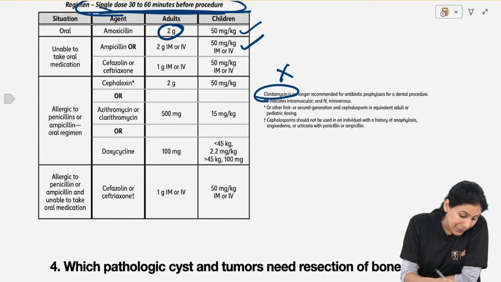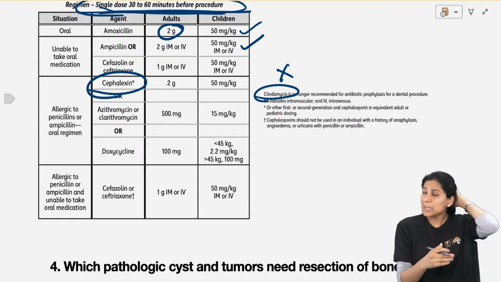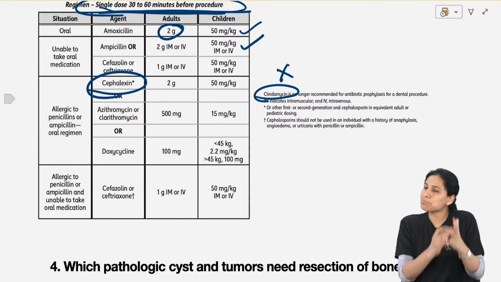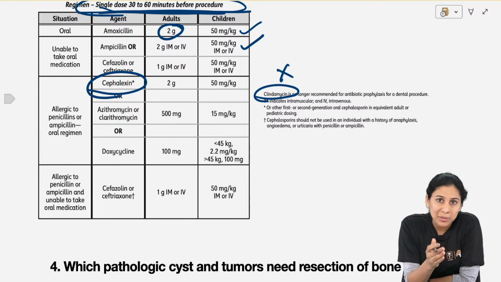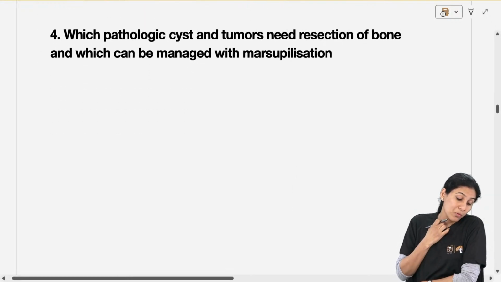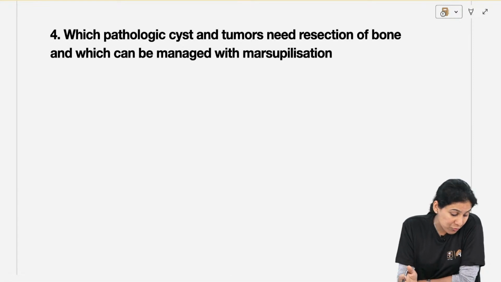Clindamycin has been replaced with cephalexin. All these facts will be asked to you, and these tables are there in the PYQ sections many times, in the GTs many times. All you have to do is just remember these facts. Okay, next question which came to me was, which pathological cyst and tumor need resection of bone and which can be managed with marsupialization?